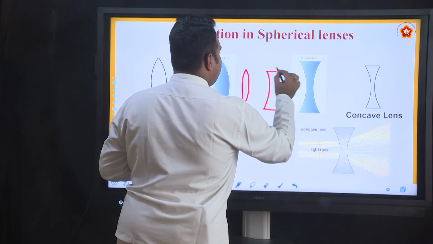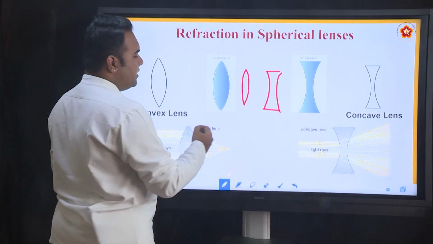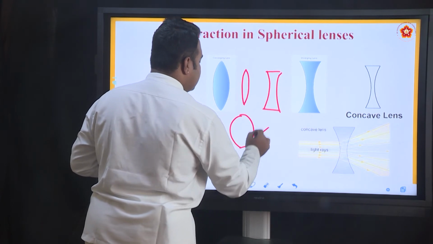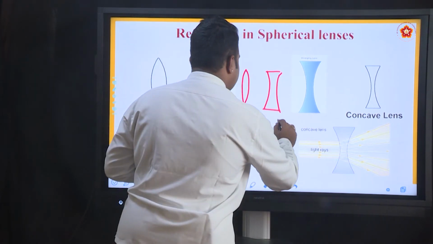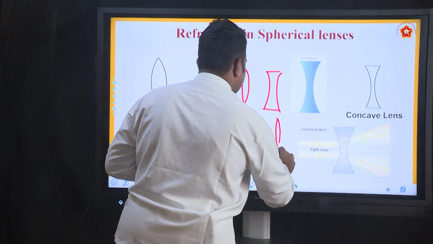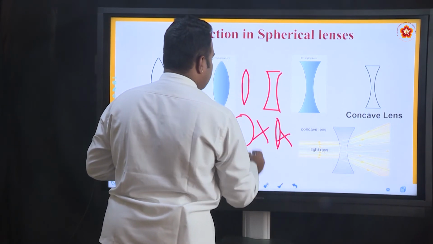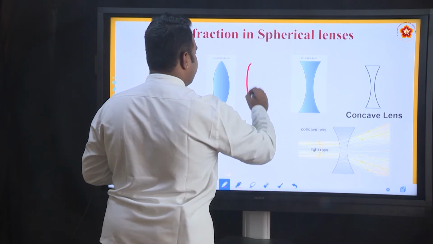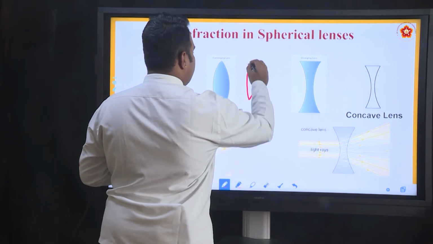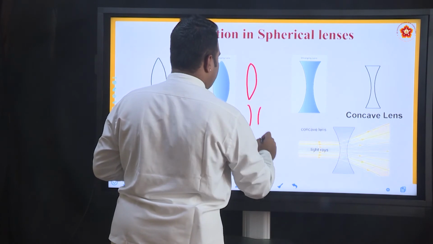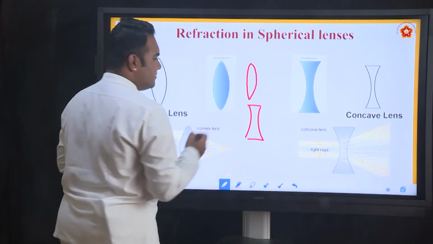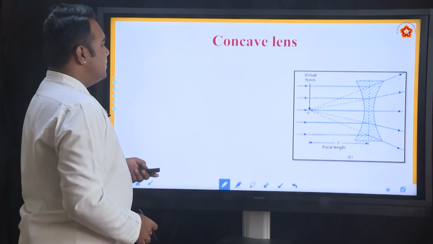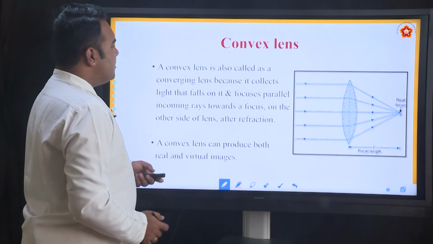And remember, whenever you are drawing these lenses or mirrors, a convex lens you can never draw like this. If you draw like this, it is wrong, or if you draw it almost straight, this is also wrong. So the lenses have to be drawn with a little bit of curvature. So this can be your convex lens and this can be your concave lens. So this is what happens in a convex lens.